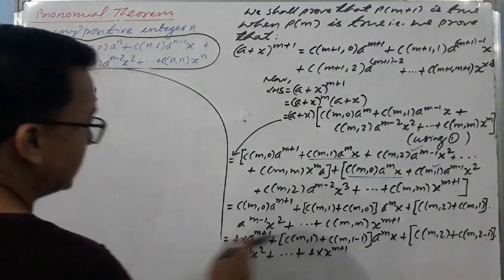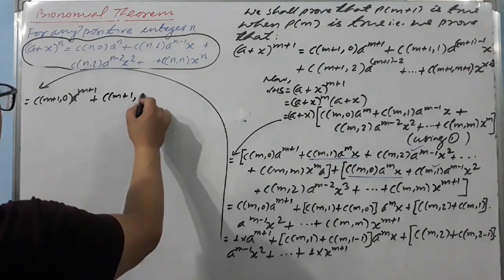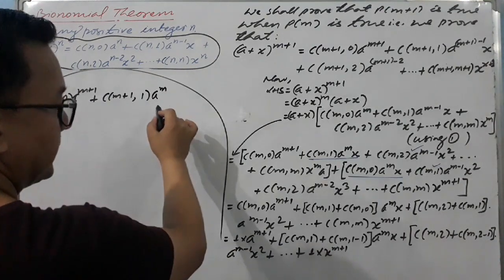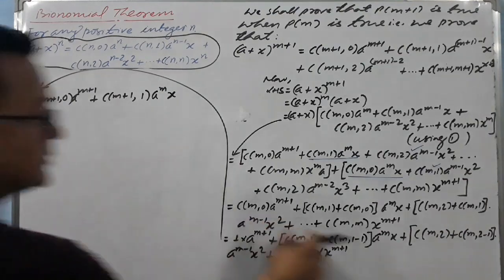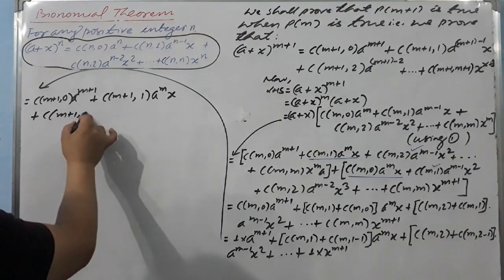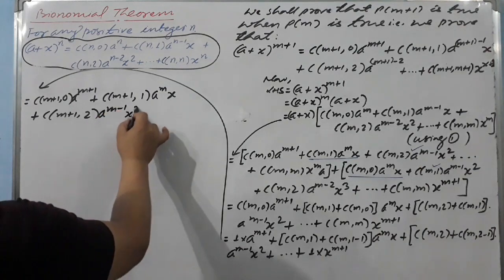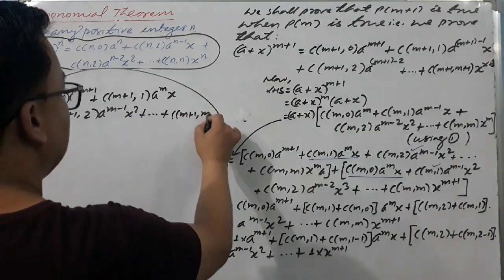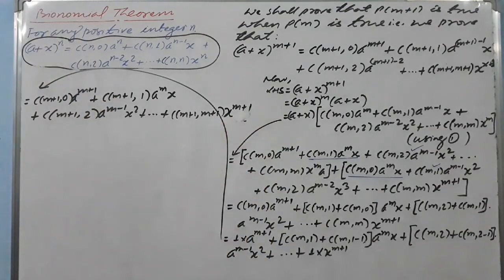So what can you write here? C of m plus 1 comma 1, you write down here a raised to power m, and here x. The next one, plus, here also you are going to change: C of m plus 1 comma 2, and here you can write a raised to power m minus 1, x square, dot dot dot. Finally you will write C of m plus 1 comma m plus 1, x raised to power m plus 1.